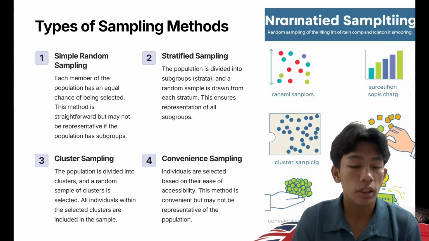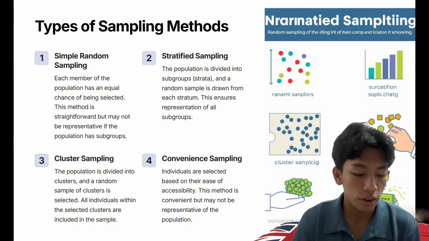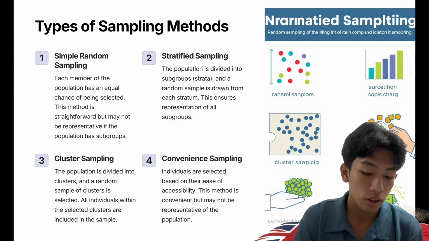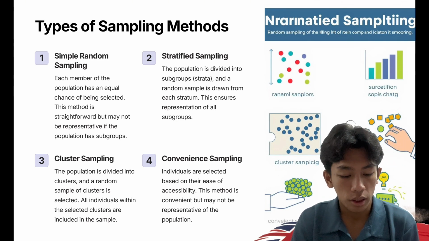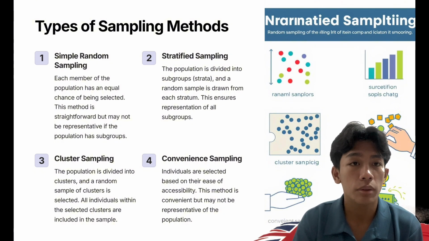Number 3 is cluster sampling. The population is divided into clusters, and a random sample of clusters is selected. All individuals within the selected clusters are included in the sample.